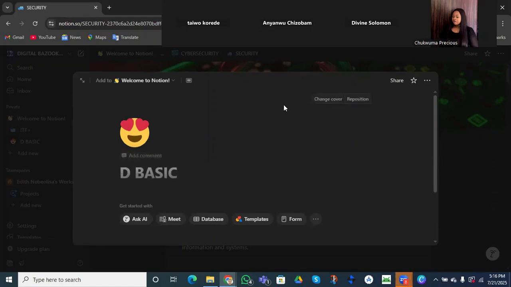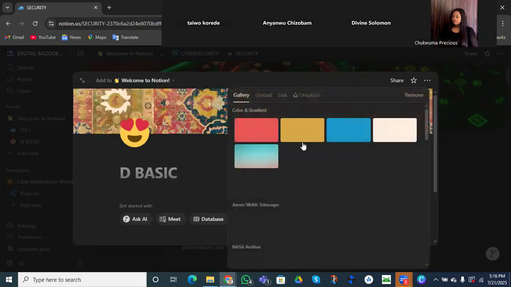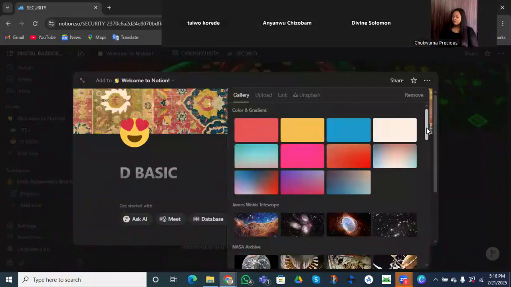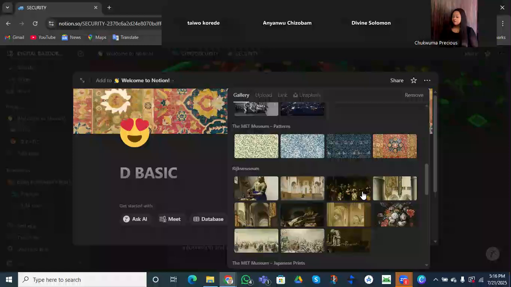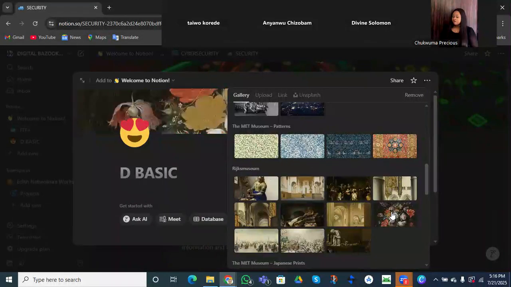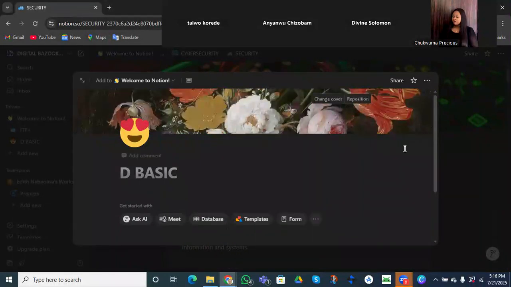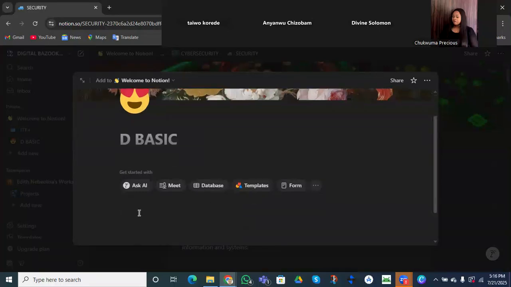So we can equally do the same thing by changing our cover, right? We can actually choose anyone from here, or we can equally import from the laptop. So let's pick these beautiful flowers and use it for this our basic. I remember what we want to do. We want to link to page block. We want to link pages to a block, right? You can sync more than 2 or 3 pages. A lot of things to do with your Notion, man.